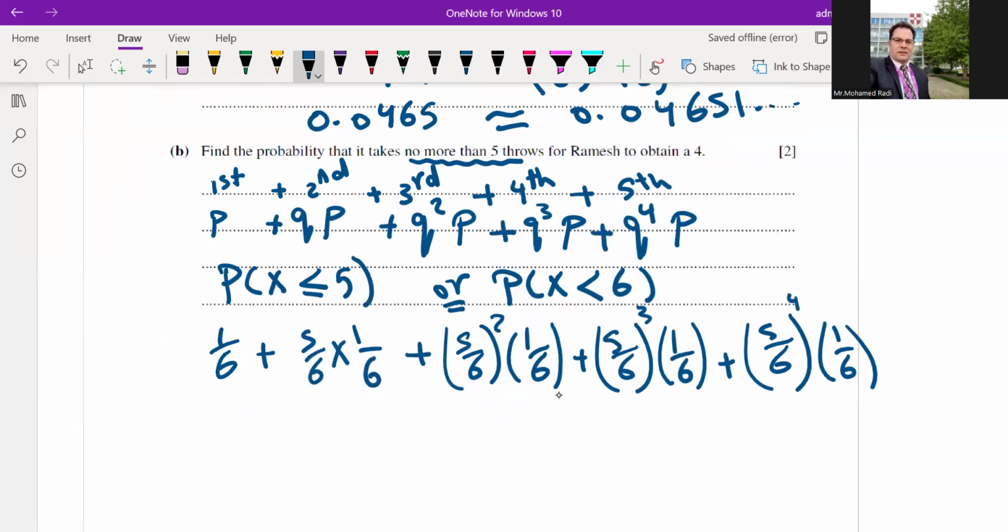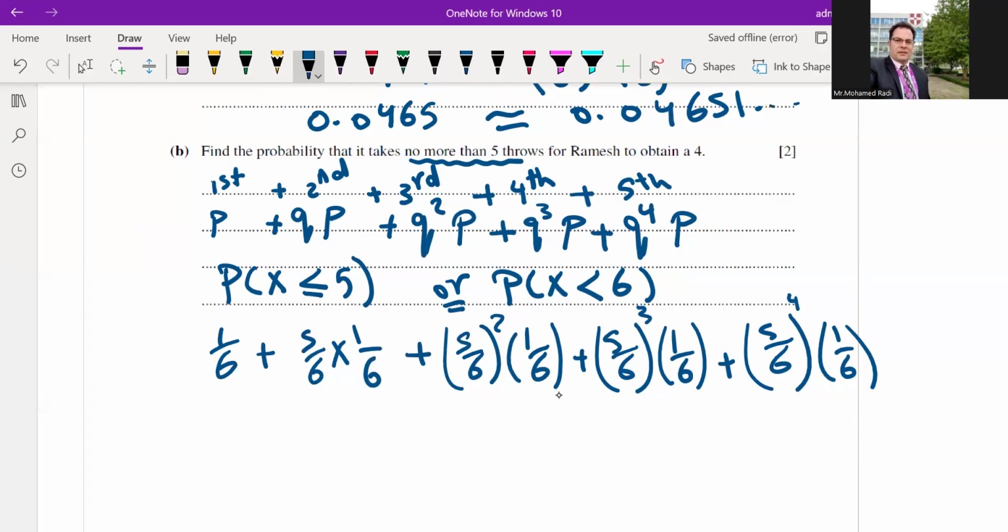Let's start to calculate: the first fraction, 1 out of 6, then plus 5 out of 6 to the power of 1, multiplied by 1 out of 6, then plus 5 out of 6 to the power of 2, then multiplied by 1 out of 6.